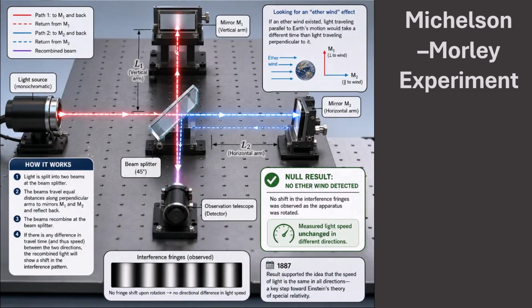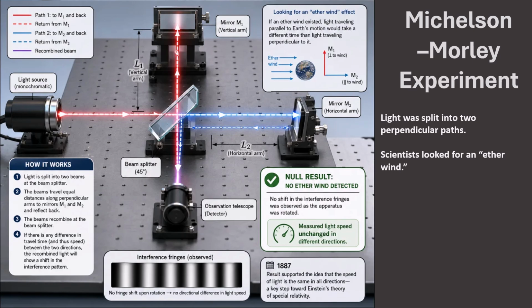The Michelson-Morley experiment was one of the key experiments behind special relativity. In this experiment, light was split into two beams. One beam traveled along one arm of the apparatus, while the other beam traveled along a perpendicular arm. At the time, many scientists thought light moved through an invisible medium called the ether. If Earth moved through this ether, there should have been an ether wind.